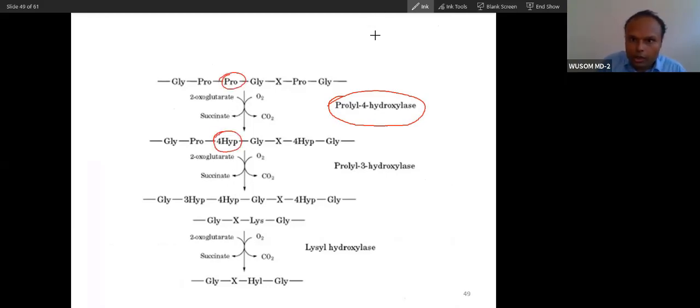So we talked in the beginning, glycine, X, Y. X is proline, Y is hydroxyproline. Proline is converted into hydroxyproline. So hydroxyproline is not inserted into protein.